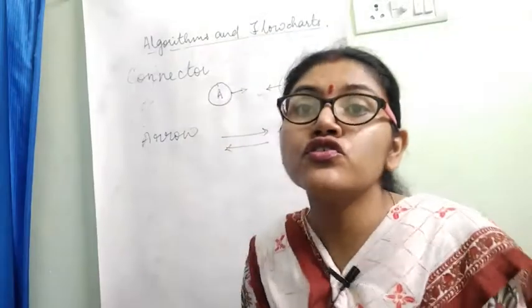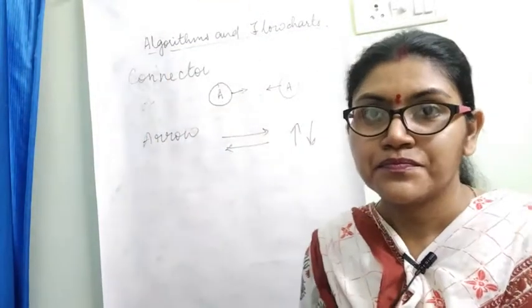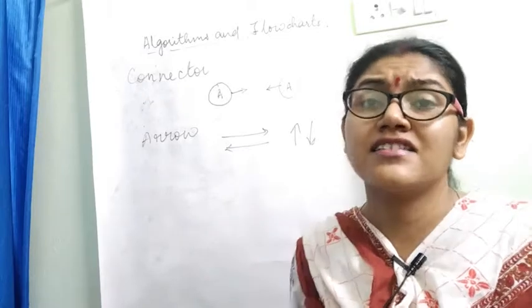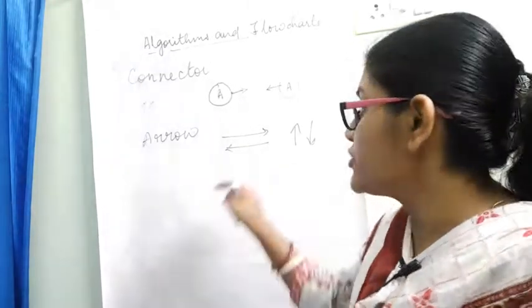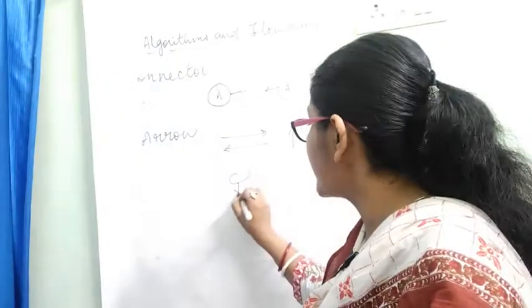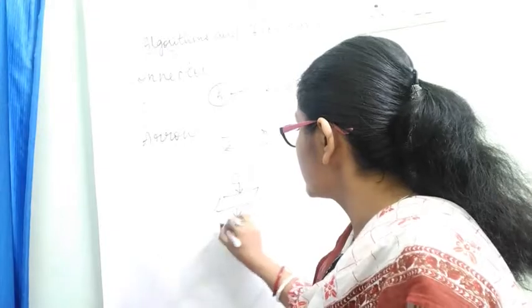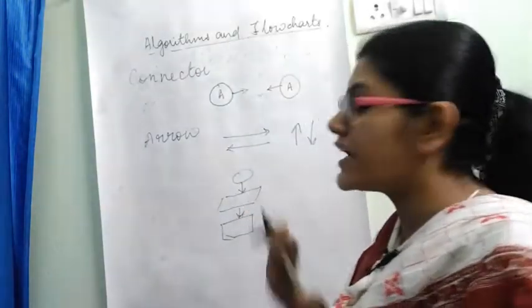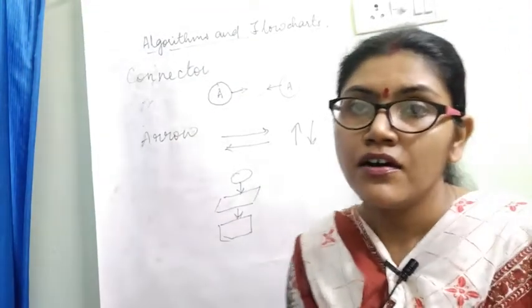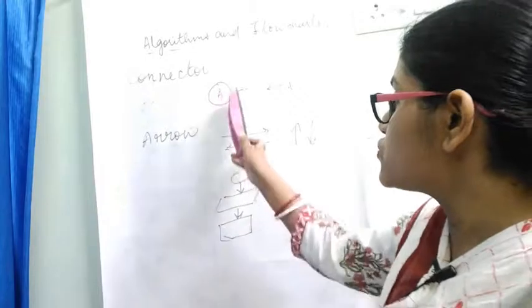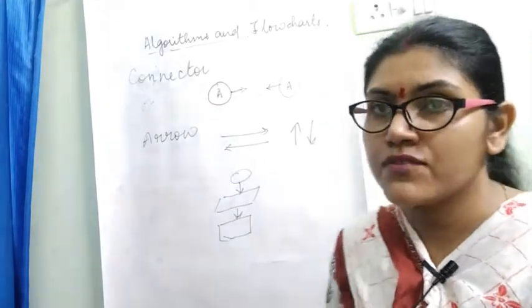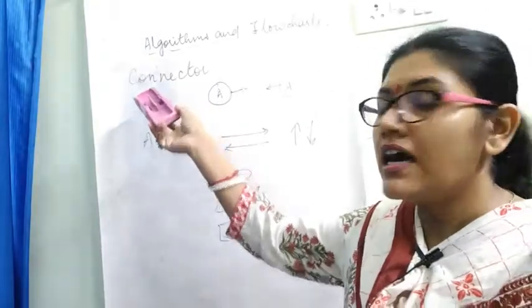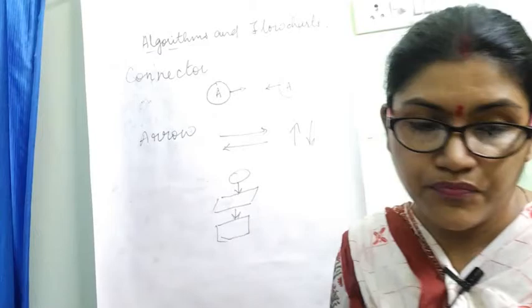Okay, this is used to connect the flowcharts. Connect the symbols together. Whenever you are writing, it is connecting. Now like this we are connecting. So it is used to connect the symbols in the flowchart. Okay, so these two were the two symbols which were left. One was the connector and the next is the arrow.